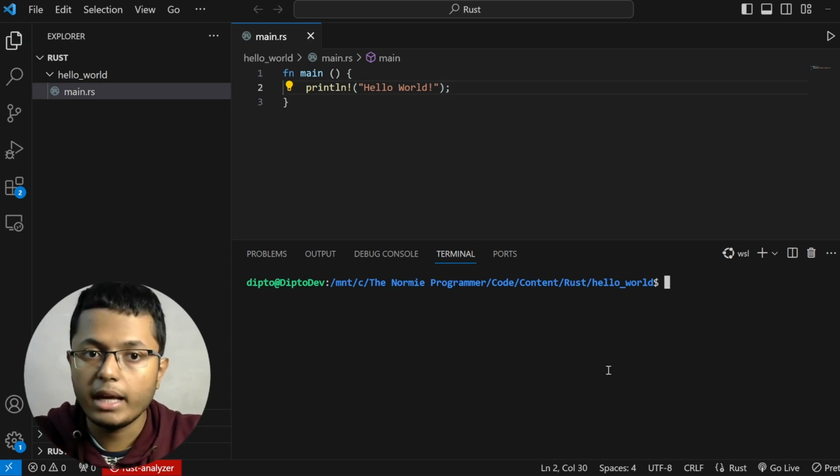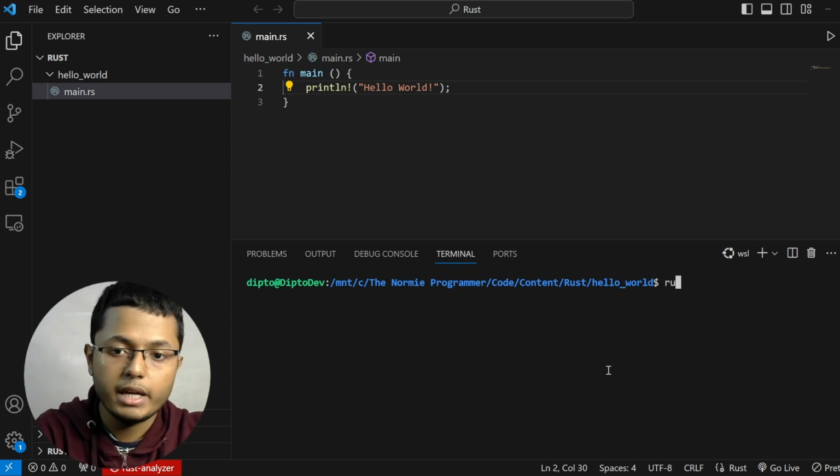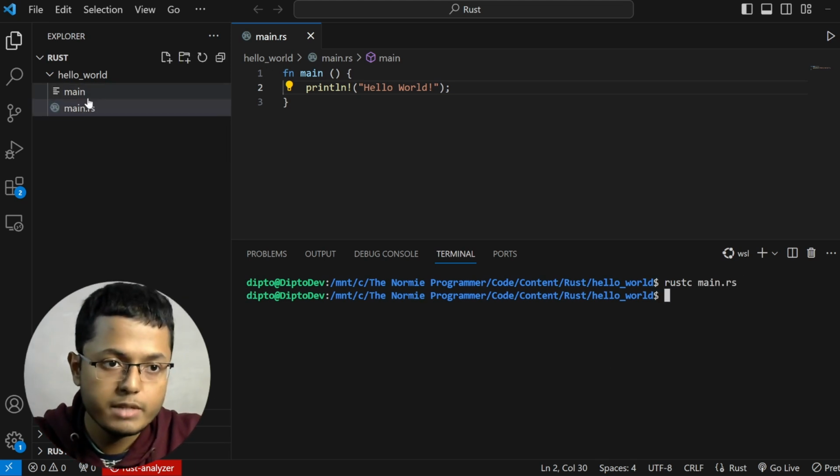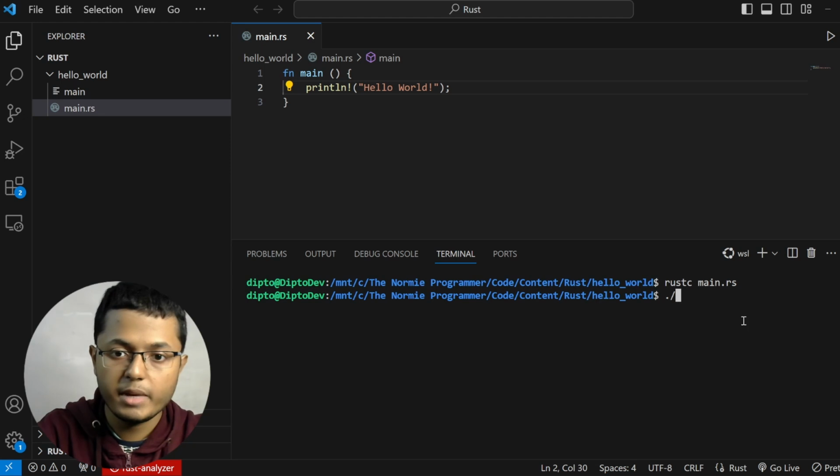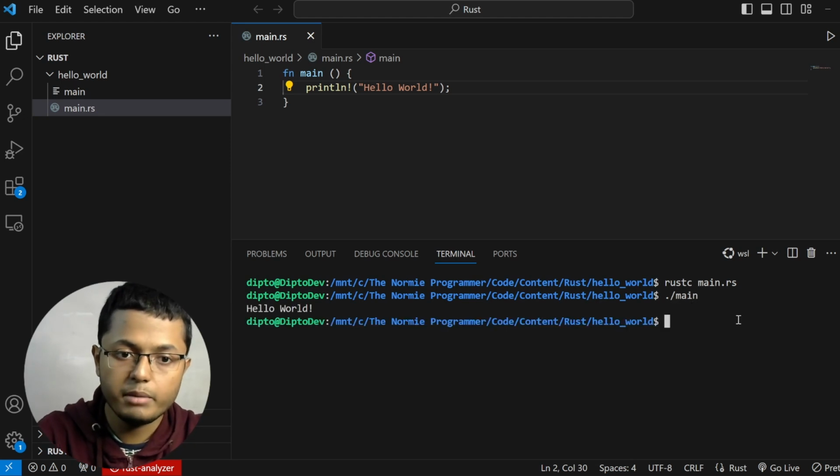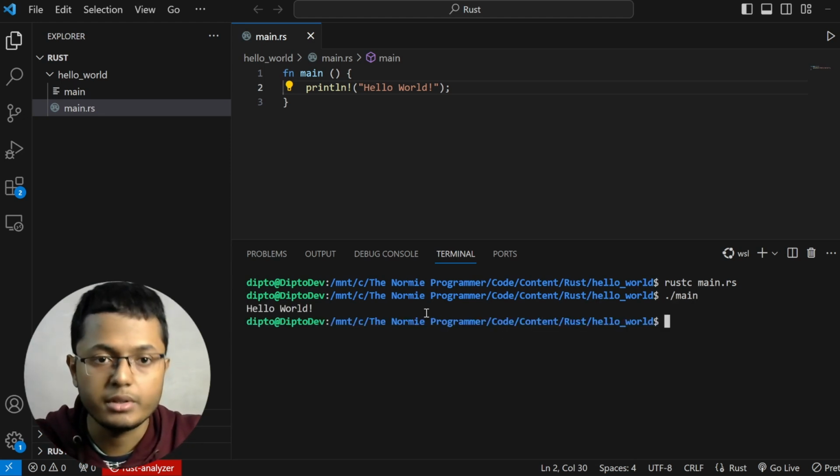Now because Rust is a compiled language, we have to convert it into an executable. So we will write rustc main.rs. And first of all, you will see many files and finally only one file. And this main is the executable file. So if I write main, you will see hello world exclamation.